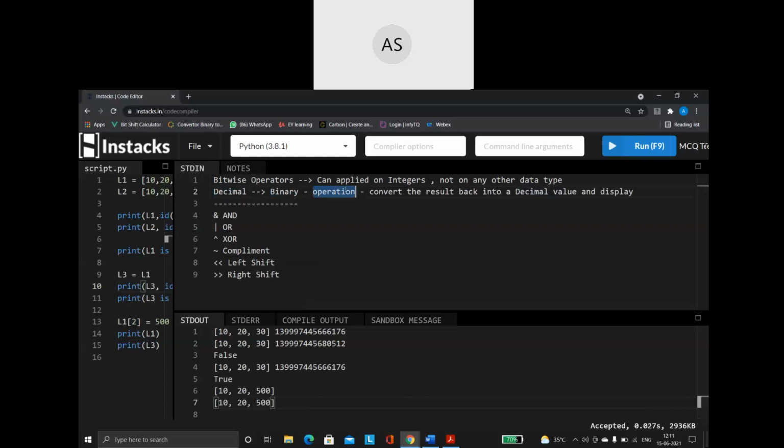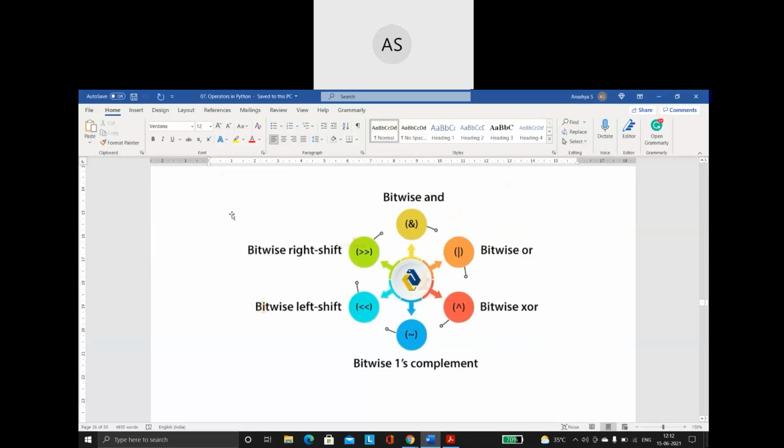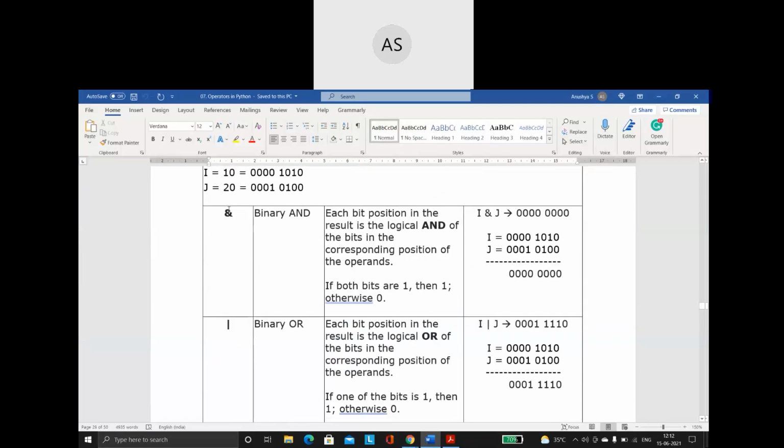After performing, it will get a result. So before displaying the result to us, it will convert the result back into a decimal number, and only then is it going to display the result for us. So this is how your bitwise operators will be performing. Right. So now let us see some examples and try to understand how these bitwise operators are going to work for us. I'm just going to take some simple examples here.